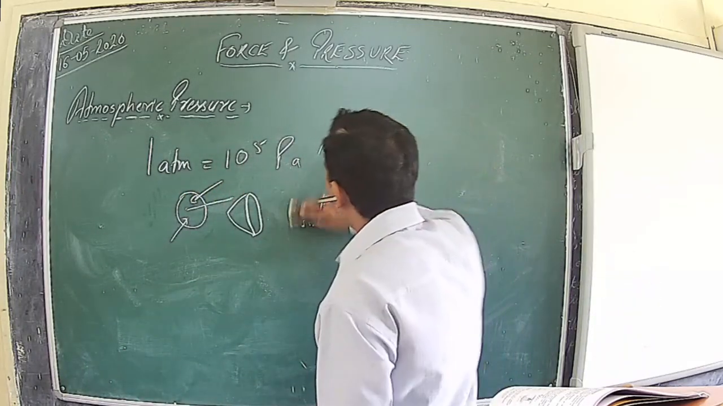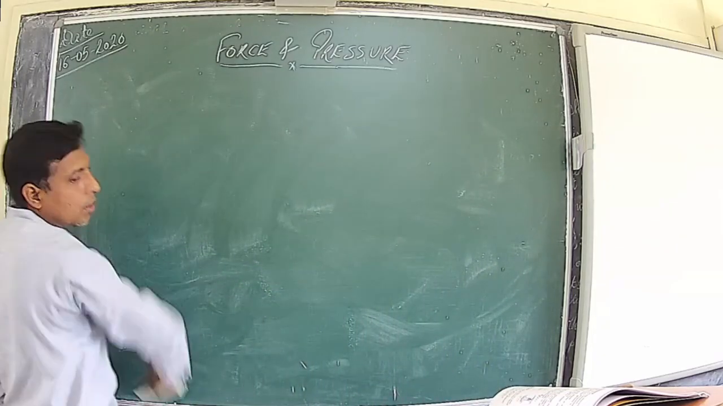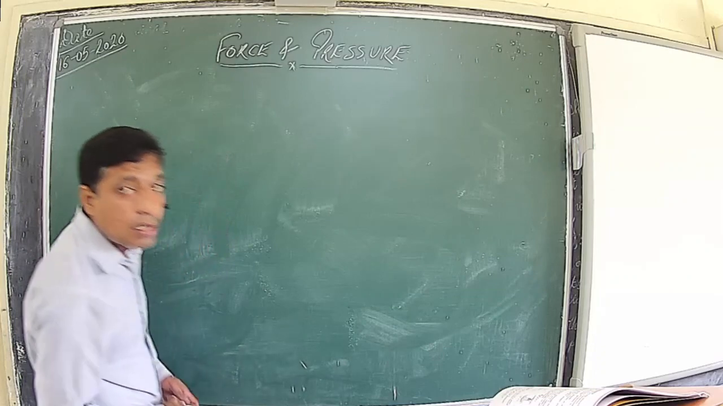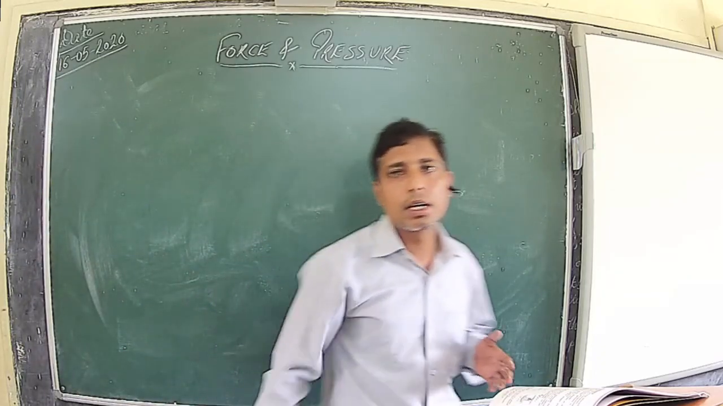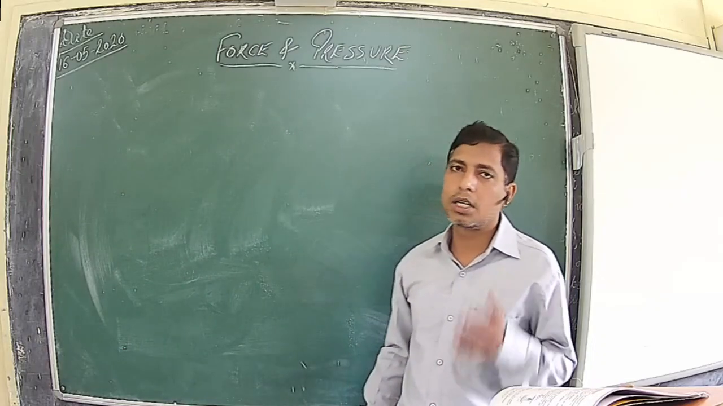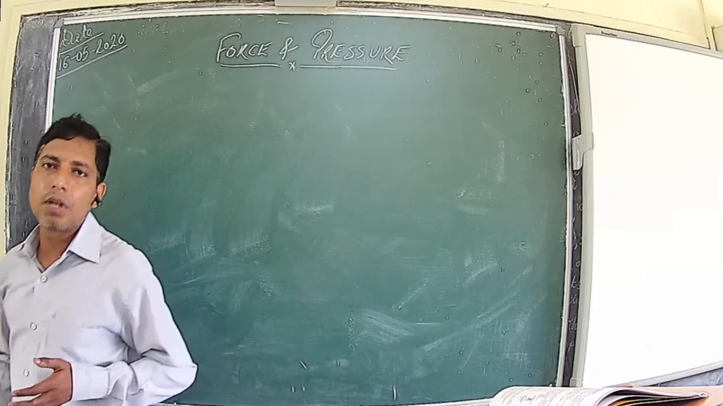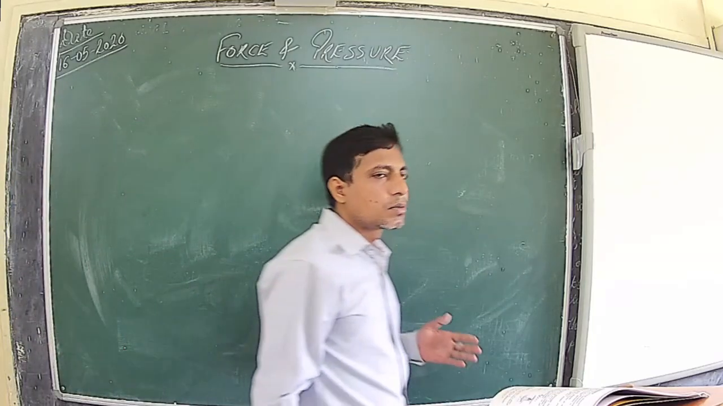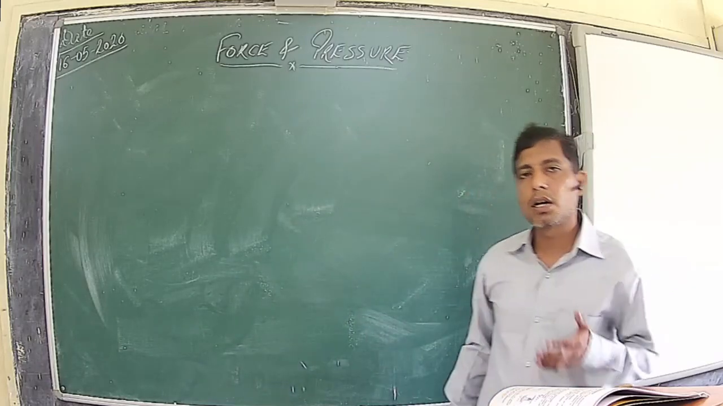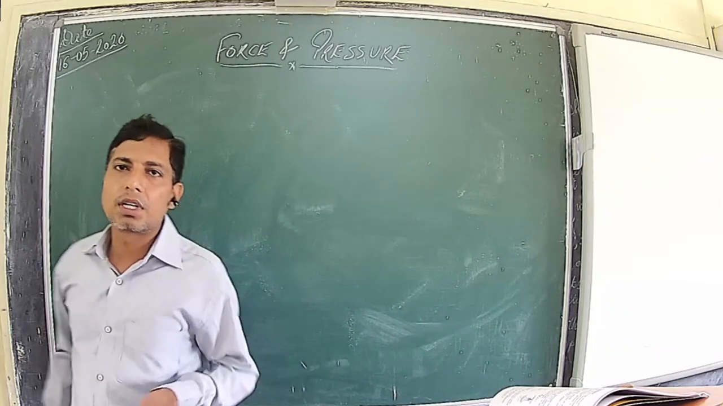So what we have to remember: the pressure exerted by the atmosphere on the surface of Earth is called atmospheric pressure, and the measure is the force exerted by the atmosphere per unit area on the surface of Earth. Mathematically, 1 atmospheric pressure is approximately 1 lakh Pascal, and the atmospheric pressure decreases with increase in height. The more you move above the surface of the Earth, the lesser the atmospheric pressure.